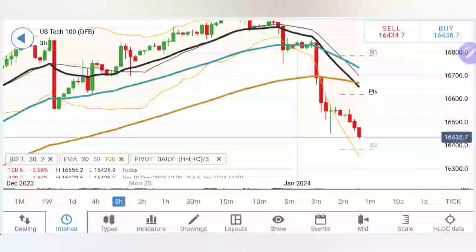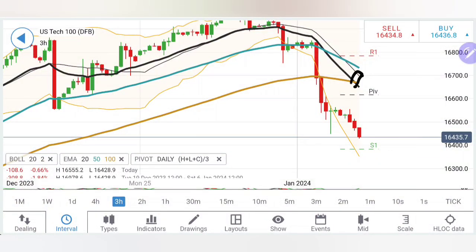Coming to 3-hour, look at the 3-hour charts. There is a crossover. This is a bearish crossover between the 20 and 100. Also, there is a crossover between the 20 and 50. The prices are trading with too much divergence from the moving average. Thus, it calls for it to converge a bit. But before that, how low can it go?